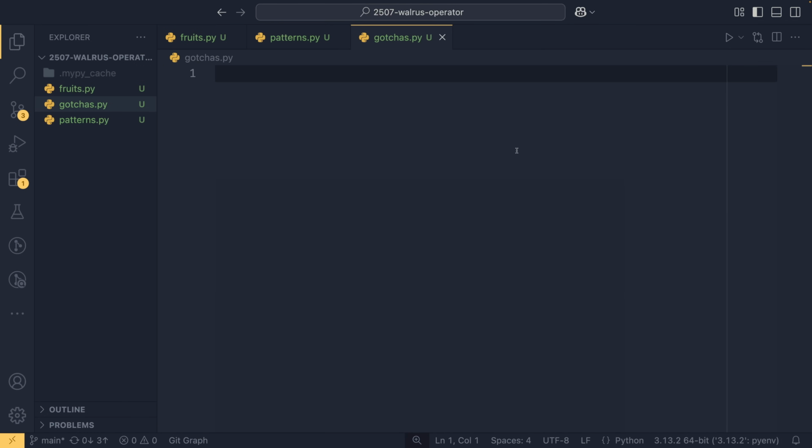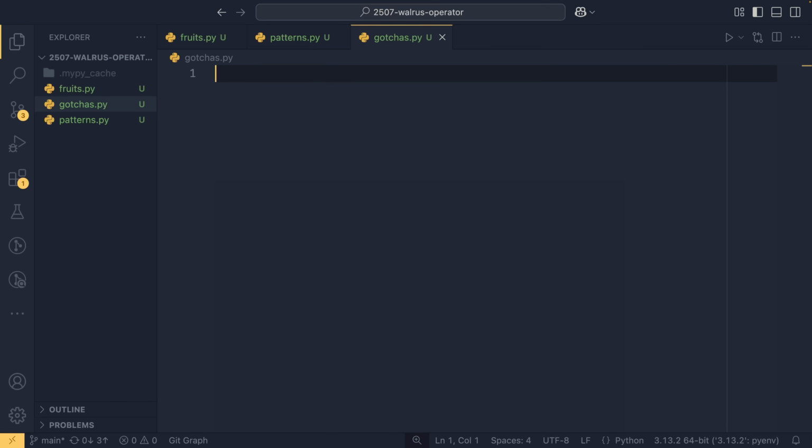There are situations where you do need to be careful about your usage of walrus operators. The first of which is using them on the top level or in tuples. So as you said before, you can't use the walrus operator on the top level without it being in brackets. You wouldn't really ever want to. It's just not something you would need to do, but that's something to keep in mind.